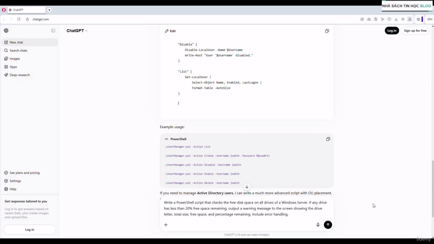If any drive has less than 20% free space remaining, output a warning message to the screen showing the drive letter, total size, the free space, and percentage remaining. Include error handling. See the difference? We've told it the task, the environment, exactly what we want displayed, and we've asked for error handling on top.